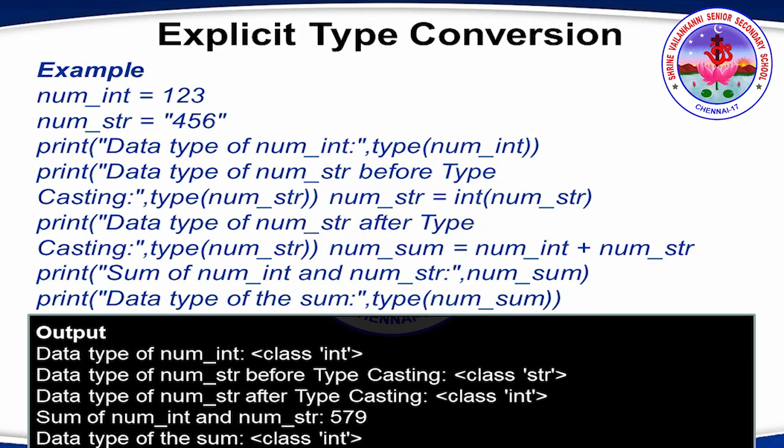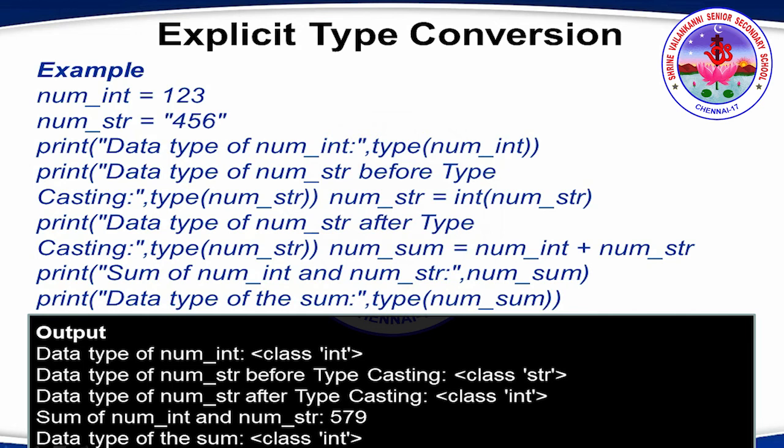Let's see an example for explicit type conversion. Here num_int is equal to 123, and num_str is equal to 456, which is enclosed within quotes. Now the data type of num_int and the data type of num_str are seen, after which casting is going to happen.